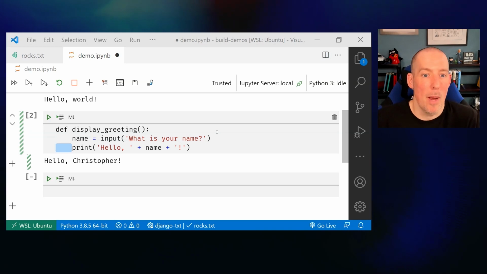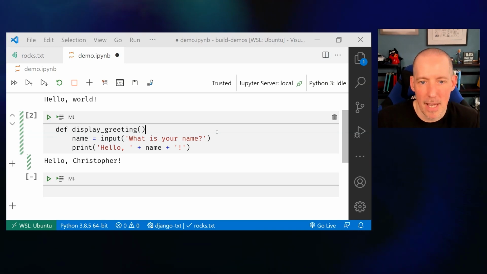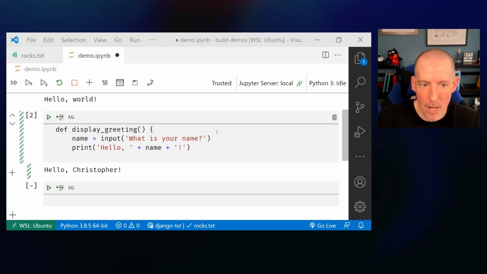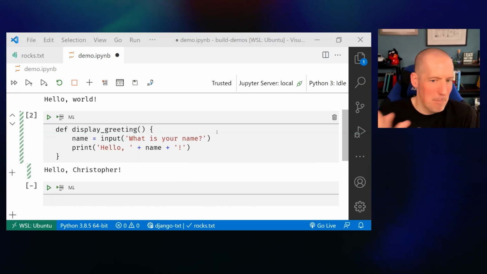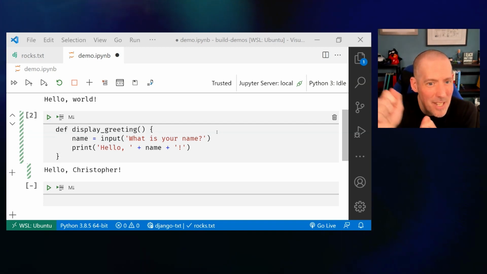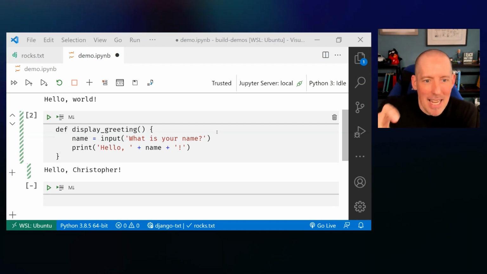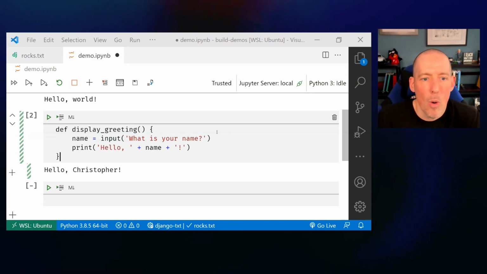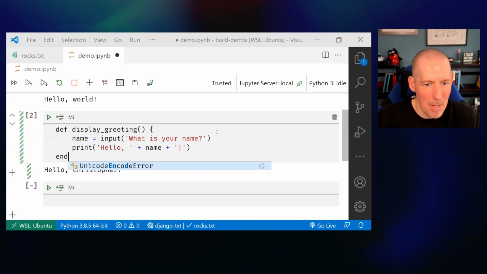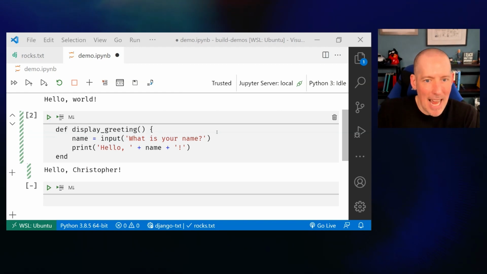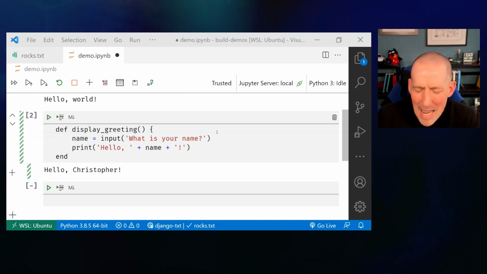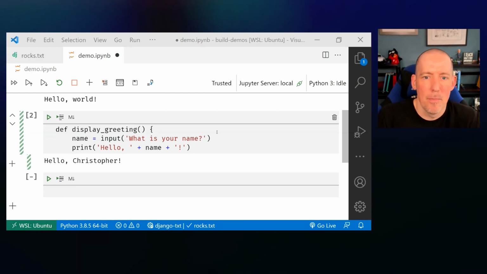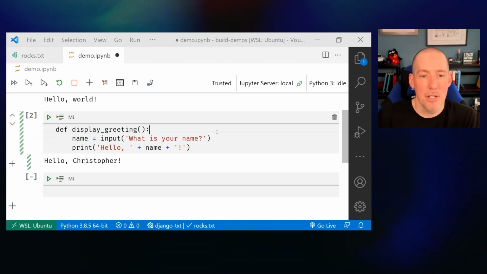In a lot of other programming languages, what you would see is something like this, where we've got a curly brace at the beginning and we've got a curly brace at the end. And that all works just fine in other programming languages. And it's a nice way to go ahead and indicate, hey, here's the body. Or you might have something like an end statement down at the bottom to indicate, hey, this is now over. That's not the way that Python behaves, though. The way that Python behaves is based around white space.